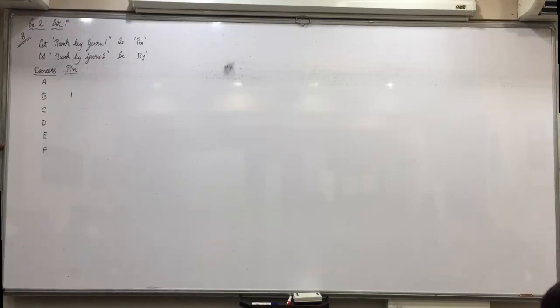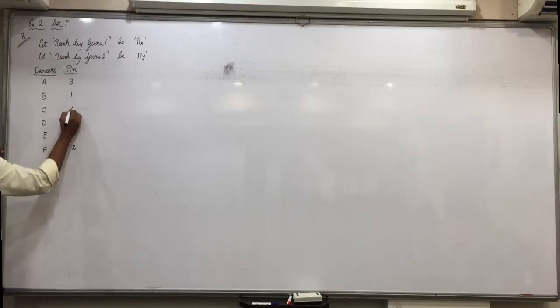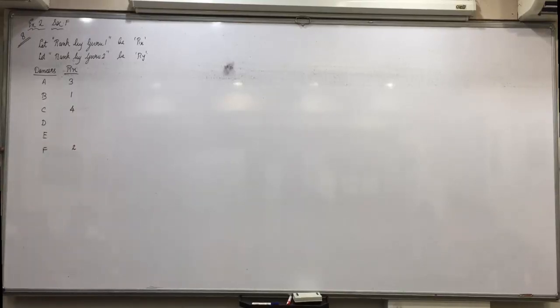Then what is the next number? F. Which rank? 2. So against F write 2. Then A is given third rank, so against A write 3. Then C is given fourth rank, against C write 4. D is given fifth rank, against D write 5. And E is given sixth rank, so against E write 6.